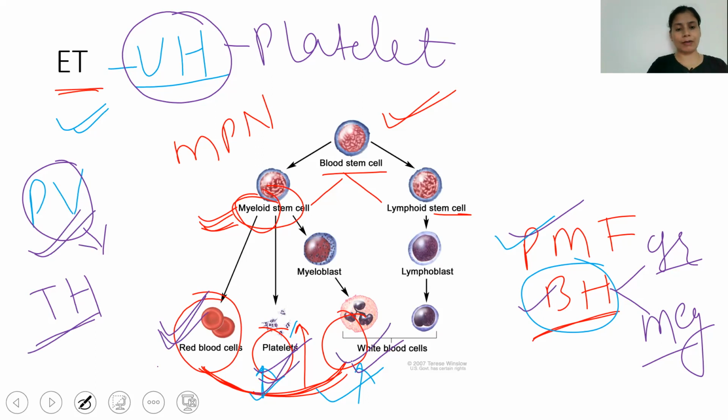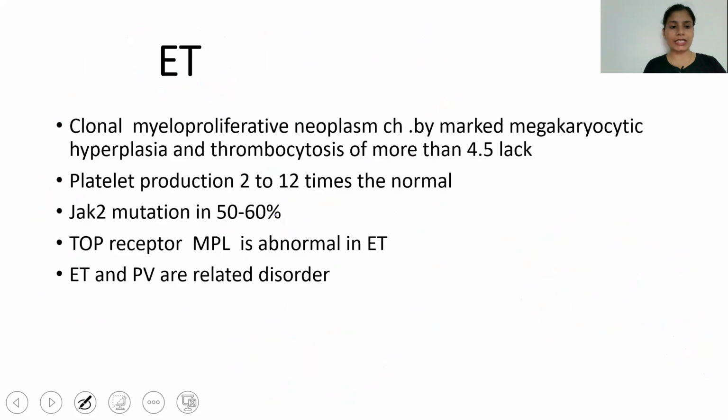Now, this was all about the word myeloid, and what unilineage, bilinear and trilinear hyperplasia mean, and what panmyelosis is, as some of the students asked me regarding this. Now, ET is a clonal myeloproliferative neoplasm, and in this there is a marked megakaryocytic proliferation. So there is an overproduction of megakaryocytes. It is 2 to 12 times the normal. And in this there is a JAK2 mutation.